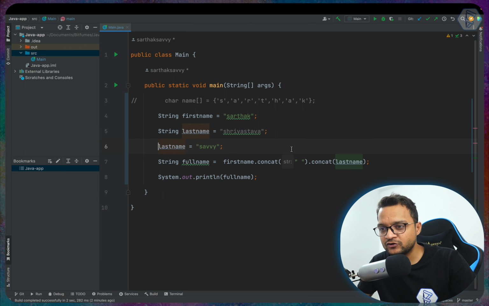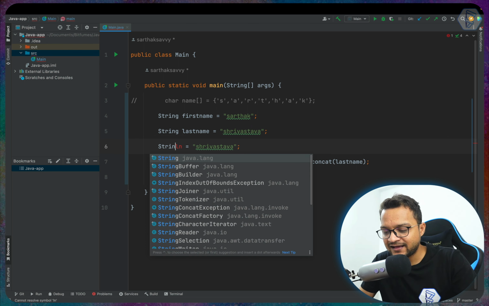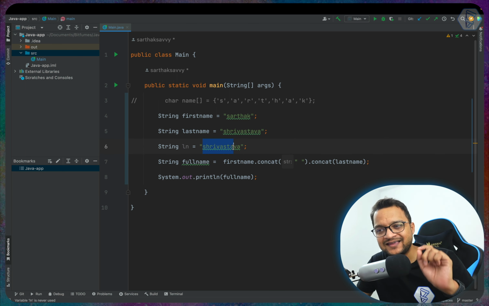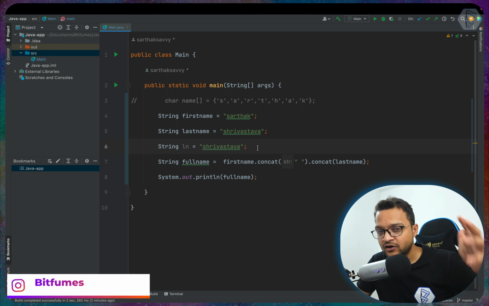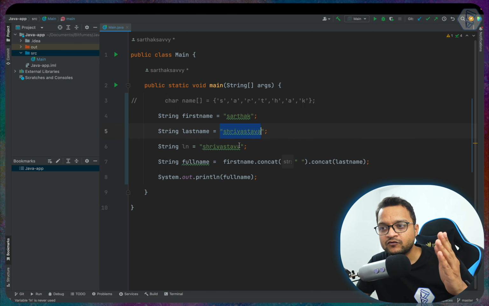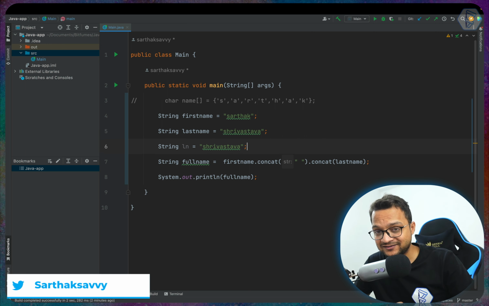Now suppose I'm going to create another variable called ln for last name, and giving the same Srivastava, exactly the same string inside this. Now at this point there are two variables pointing to the same memory location, because the string Srivastava here and here are actually referenced to the same point. So these are referencing the same point in the memory for these two strings.